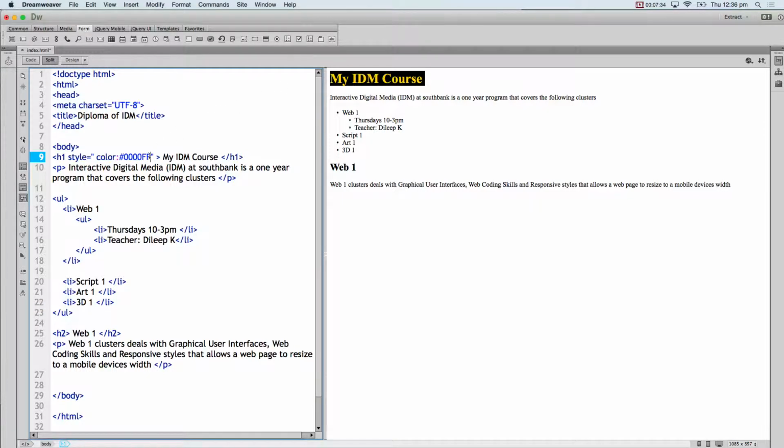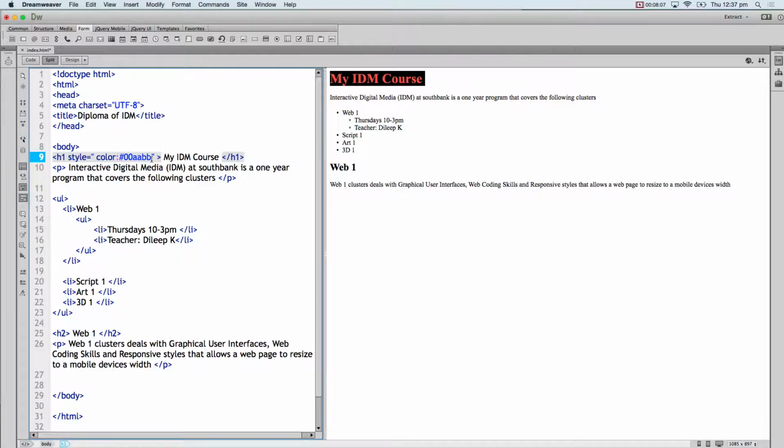Of course, because I'm very friendly with these numbers now, I can say, okay, I want something between blue and green, and this will give me cyan. And I'll say, oh no, I don't want it so bright. I'll go and have AA, BB. So it becomes a bit darker cyan. So the whole idea is each of these digits can be from 0 to 9 or A to F. 0 to 9, A to F gives me a hexadecimal number.